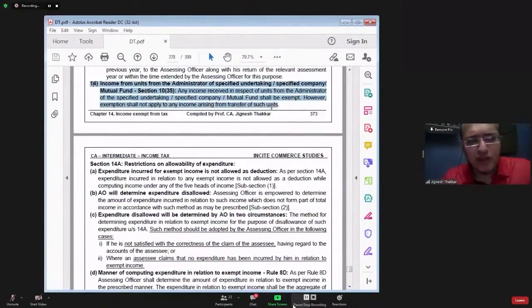This point number 14 now, you remove this point. This section is deleted. Up to last year, the company used to pay dividend distribution tax, and dividend earned by the individual shareholder was exempted. Similarly, mutual funds used to pay income distribution tax, and income earned by the unit holder was exempted in section 10 clause 35. So now this section is no more existing. So remove this. This is not relevant.